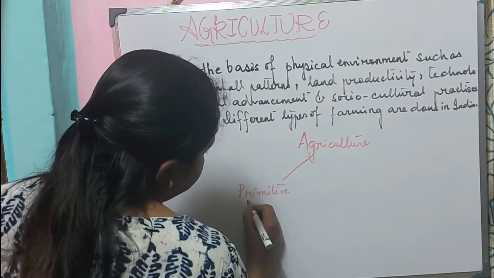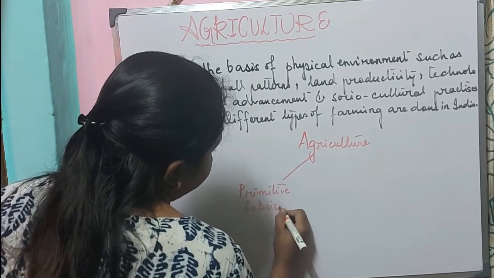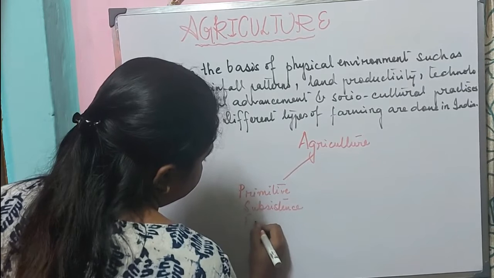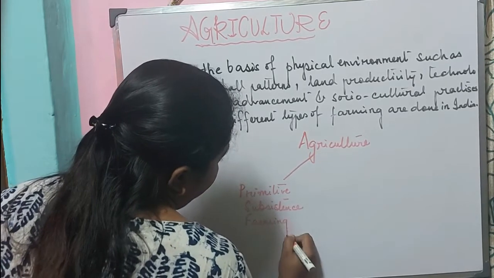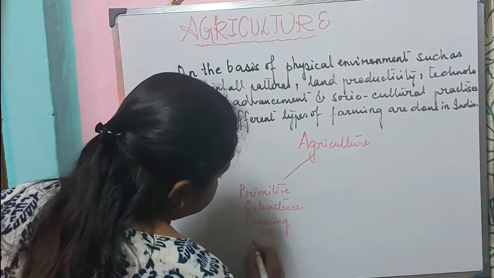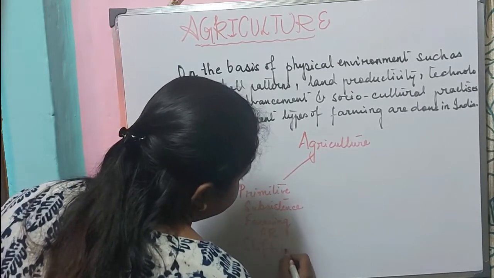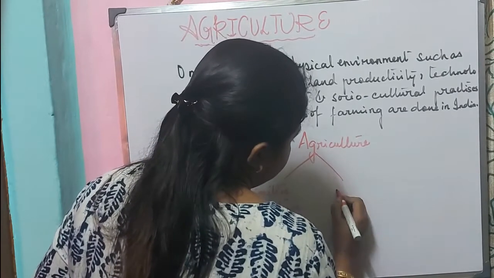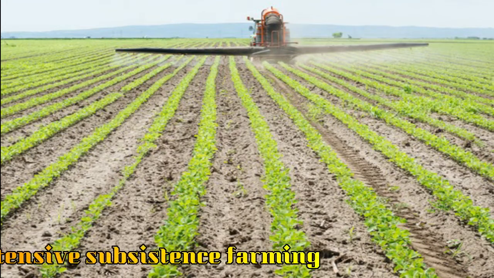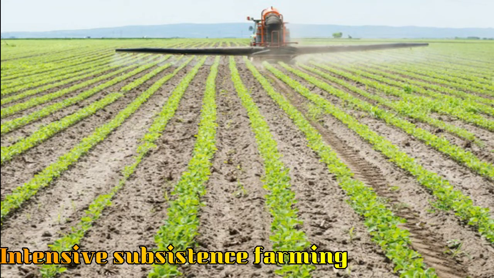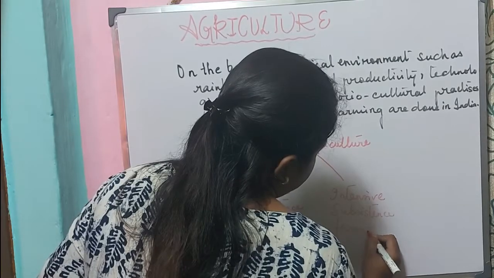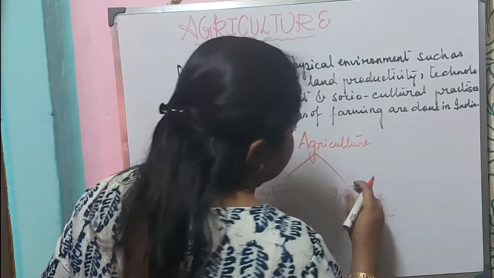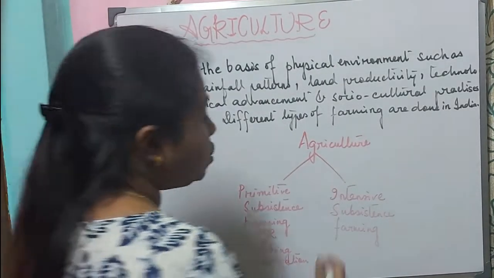Primitive subsistence farming, or as we call it the shifting cultivation. Intensive subsistence farming, which is mainly done for own consumption.